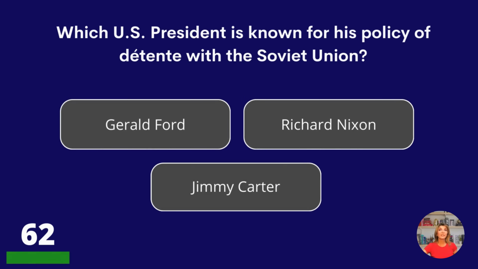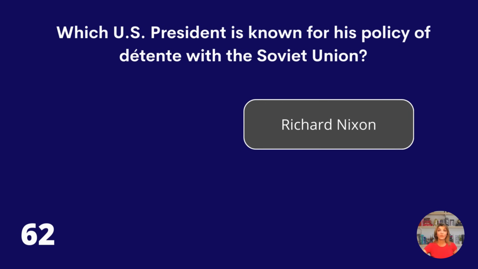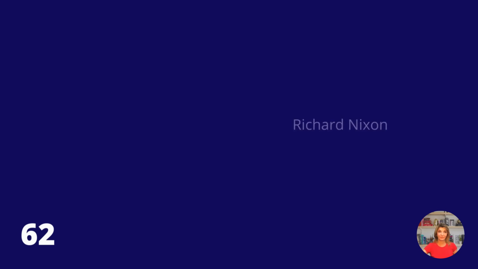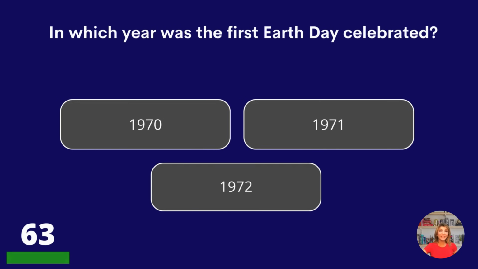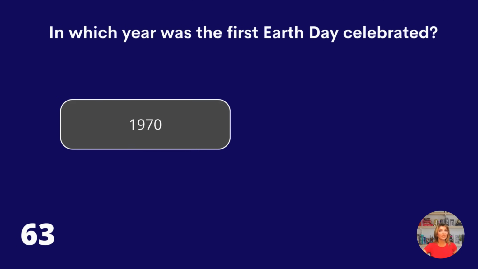Which U.S. president is known for his policy of detente with the Soviet Union? Gerald Ford, Richard Nixon, or Jimmy Carter? Richard Nixon. In which year was the first Earth Day celebrated? 1970, 1971, or 1972? 1970.